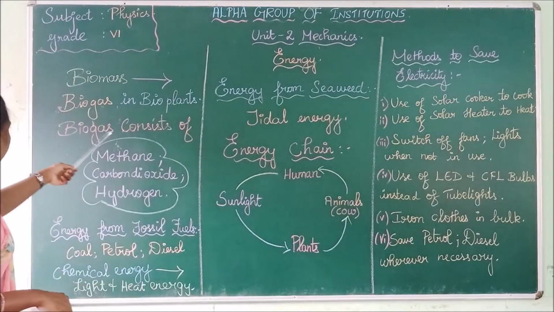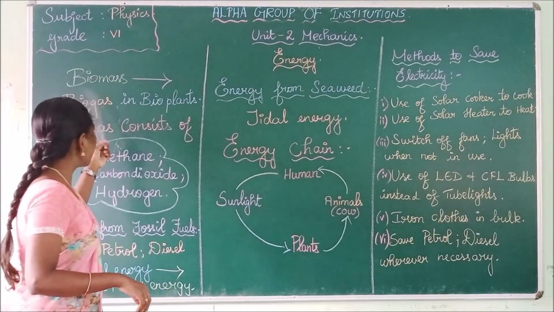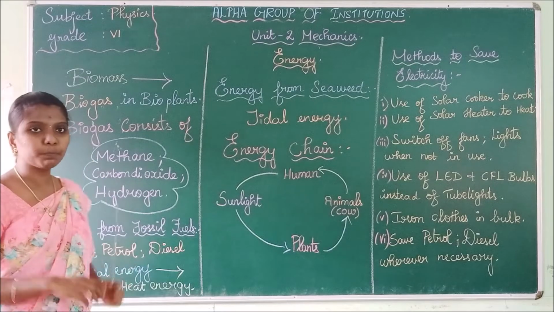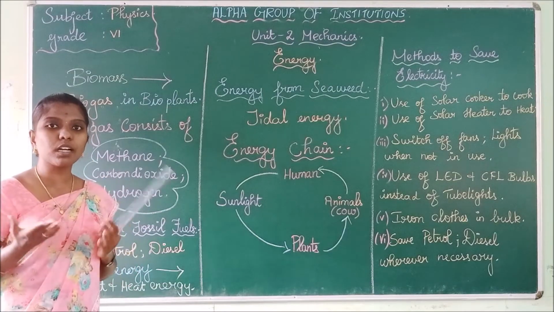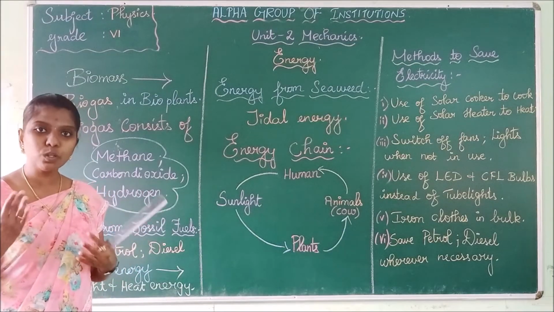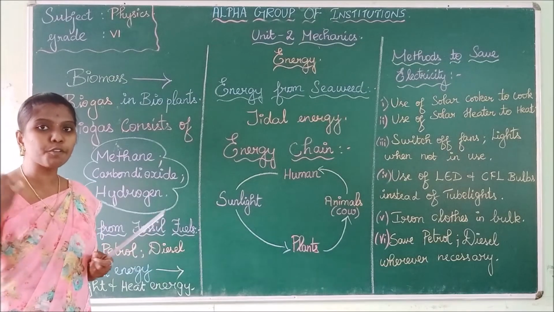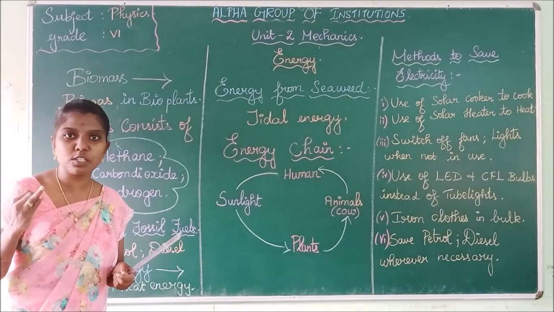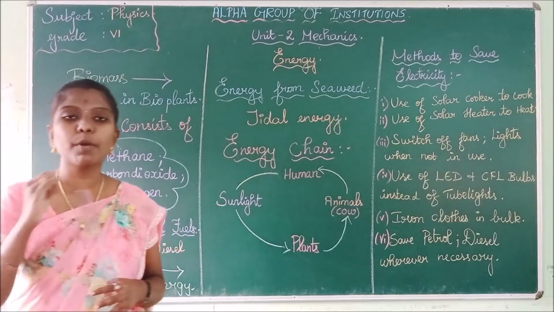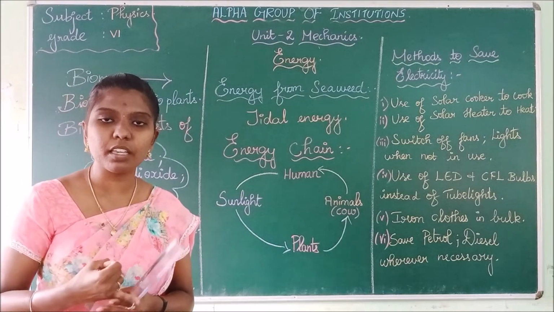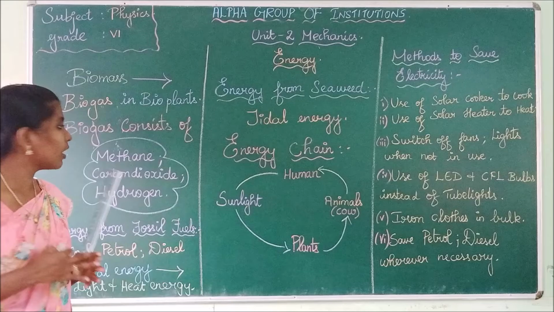Next, bioplants convert biomass to biogas. Bioplants, what will they do? They will convert biomass to biogas. Biogas consists of methane, carbon dioxide and hydrogen.